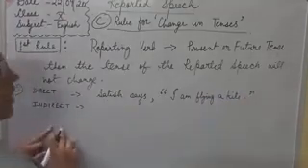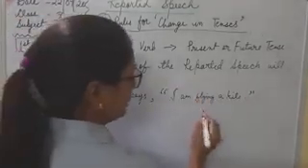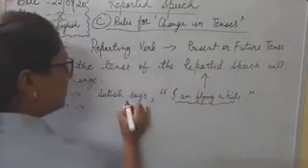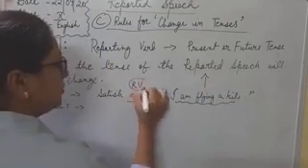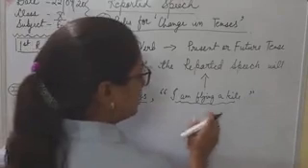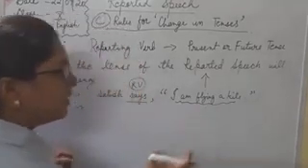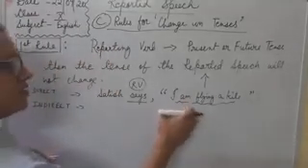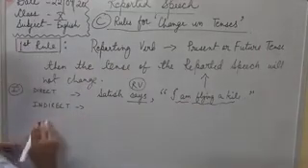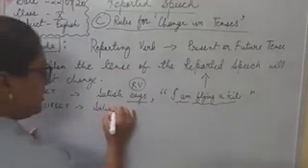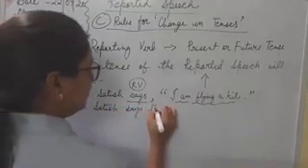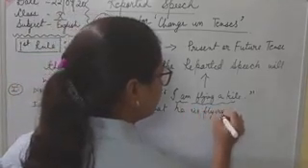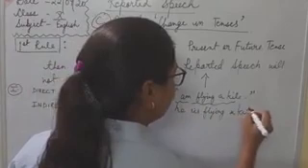Okay, so in the indirect speech, the tense of the reported speech. So the reported speech here is this one. Okay, this is reported speech. And this is reporting verb. Okay. So the tense of the reported speech, here the tense is I am flying. I am flying is present continuous tense. So this will not change. It will be present continuous tense only. So how we will change it to indirect speech? Satish says that he is flying. Is flying is also present continuous tense. He is flying a kite.